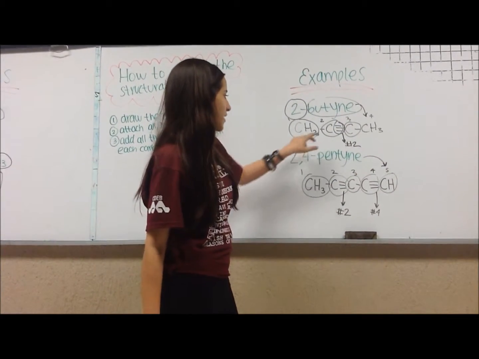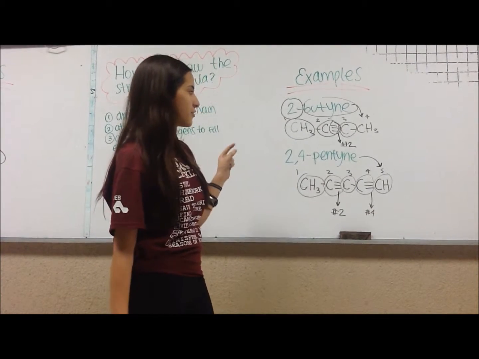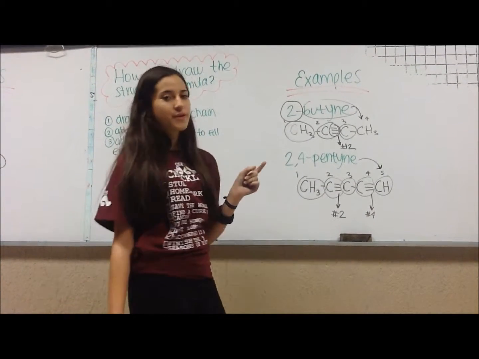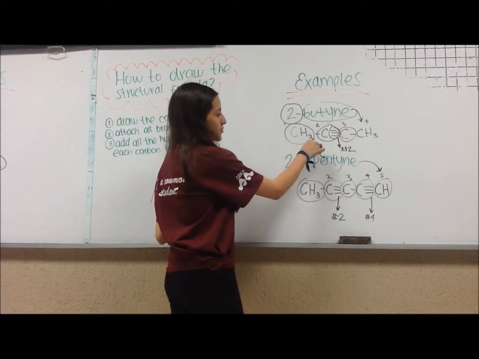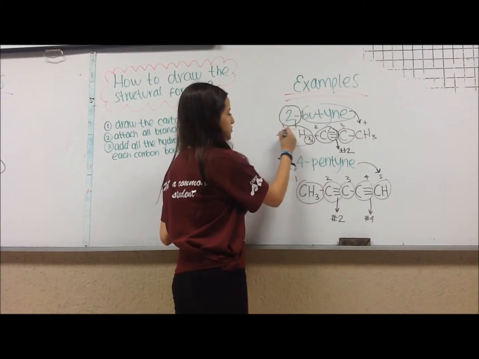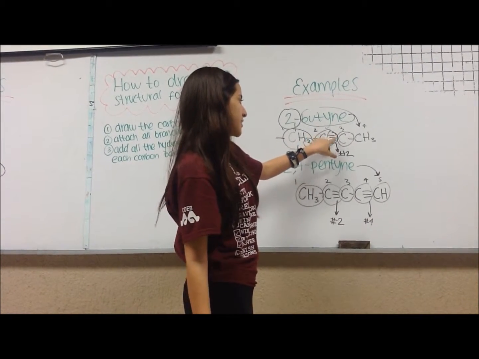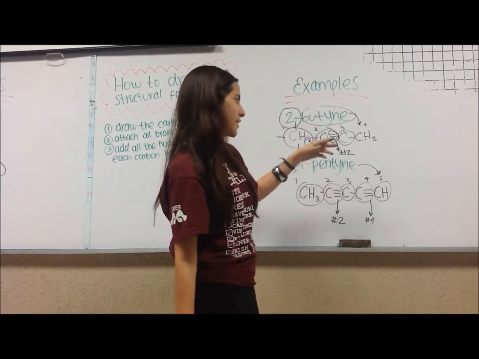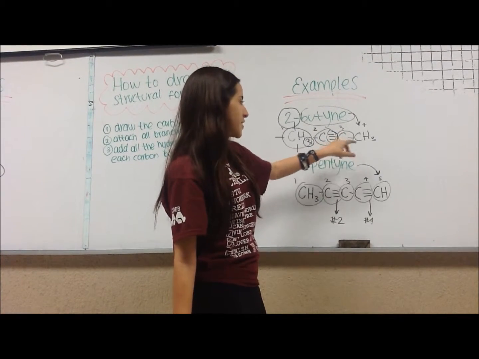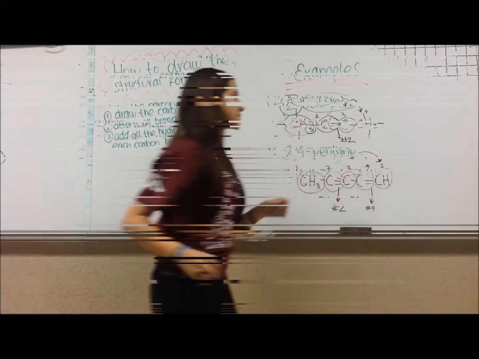And we add all the branches. And finally, we need to fill in all the carbon bonds with hydrogens. Here we know we have 3 hydrogens because we have 1, 2, and 3 remaining bonds. Here we have no hydrogen because we already used the 4 bonds that carbon can have. It's the same with this carbon, and with this carbon we also have 3, 1, 2, and 3 bonds left.